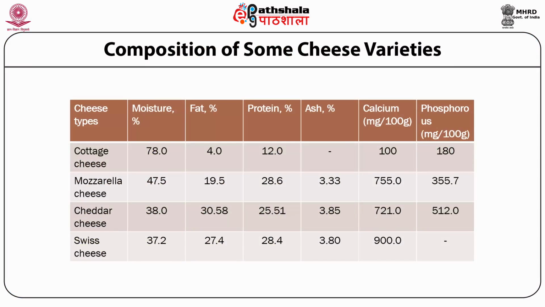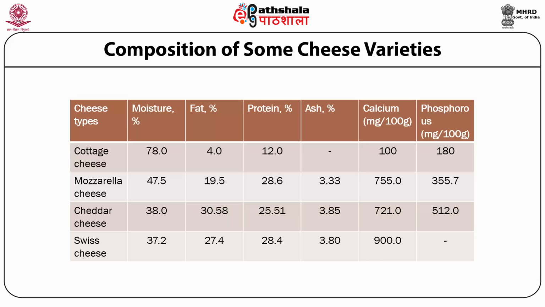Composition of some specific cheese varieties. In this slide, I have tried to show the composition of cottage cheese and mozzarella cheese, which are soft varieties, and also the composition of cheddar cheese and Swiss cheese, which are the hard varieties.